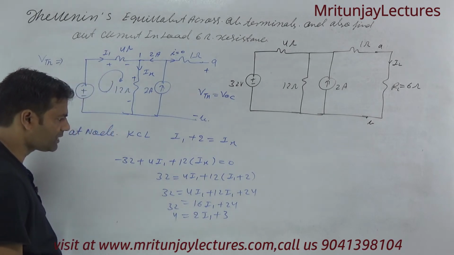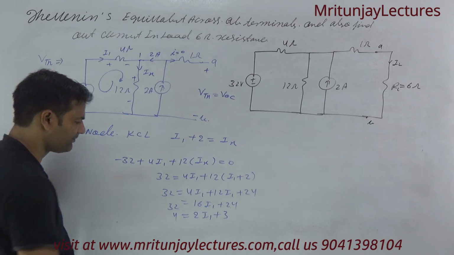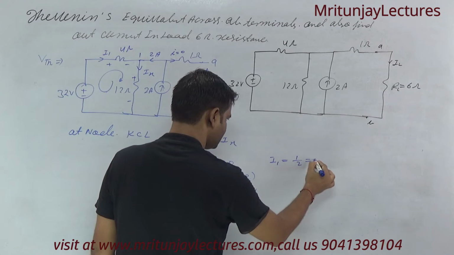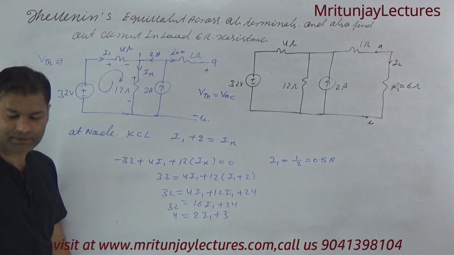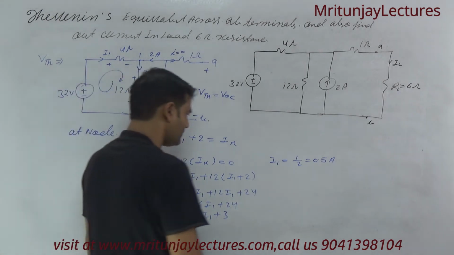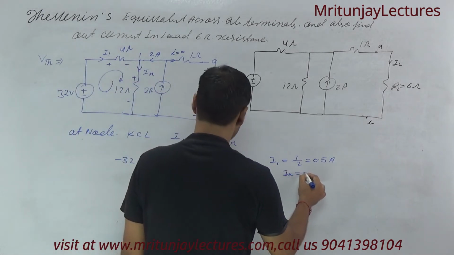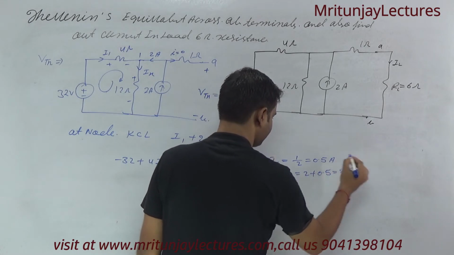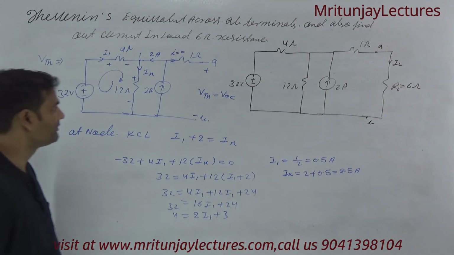Now, is the meaning of this clear? So how can we determine I1? I1 is written as 1 divided by 2, that is 0.5 ampere. If I1 is equal to 0.5 ampere, then putting it here, what about Ix? Ix is 2 plus 0.5, that is 2.5 ampere. So finally we got Ix equal to 2.5 ampere.